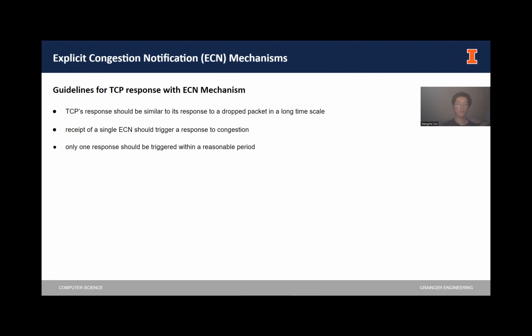And the third guideline is actually somewhat related to the second one. It says there's no need for repeated reaction to the congestion within a reasonable period. Typically, this period is set to be one round trip time. So if the TCP sender has recently dealt with the congestion within one round trip time, it will simply ignore any succeeding congestion notifications. This can prevent overreaction to the congestion and help improve the overall traffic.